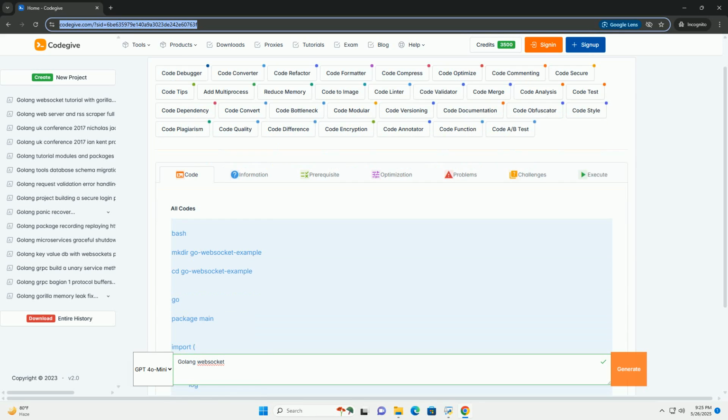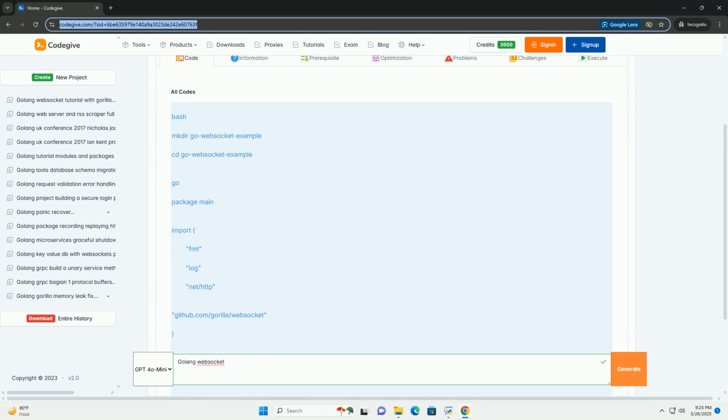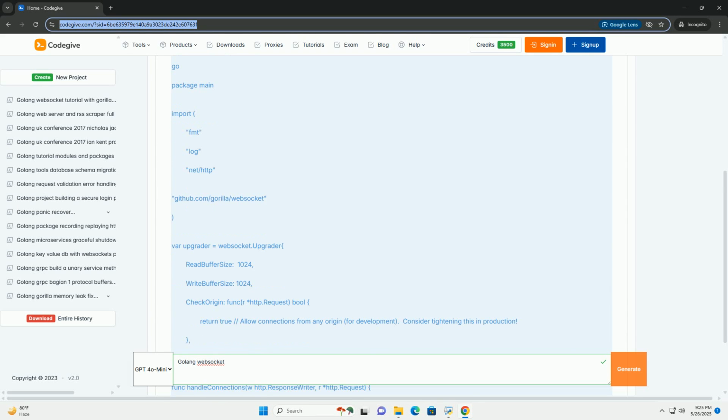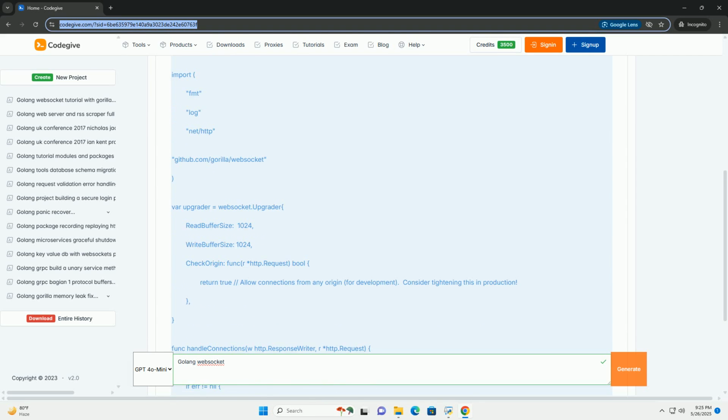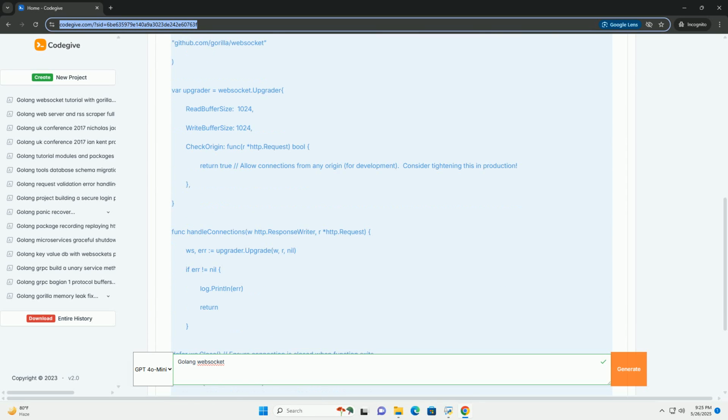Okay, let's dive deep into building WebSocket applications with Go. This tutorial will cover the fundamentals of WebSockets, how to implement them with Go's standard library, and provide a practical example to get you started.